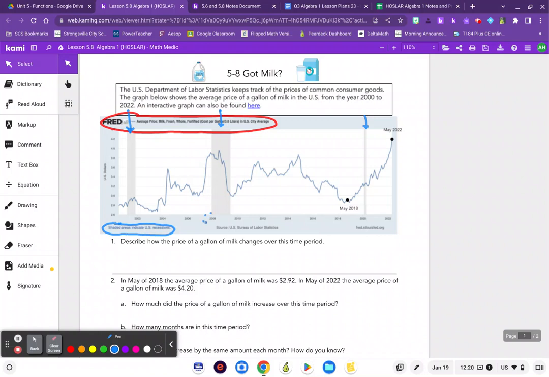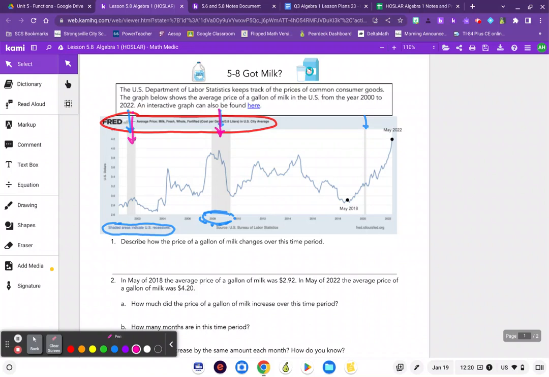Your parents might talk about the Great Recession of 2008 and how much it impacted real estate. Real estate dropped down quite a bit. And so what you might notice during this recession, in particular, is that milk prices also dropped. But what I noticed in this first recession, unfortunately, is that milk prices were increasing. Okay, so those are some things that we're noticing about the graph.